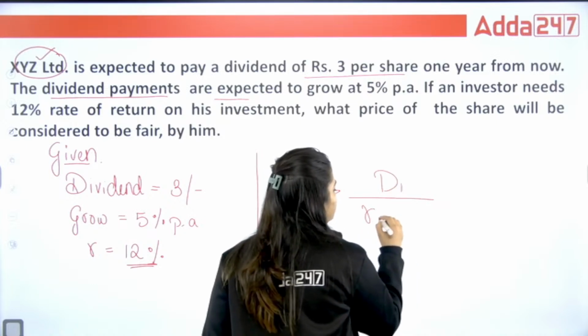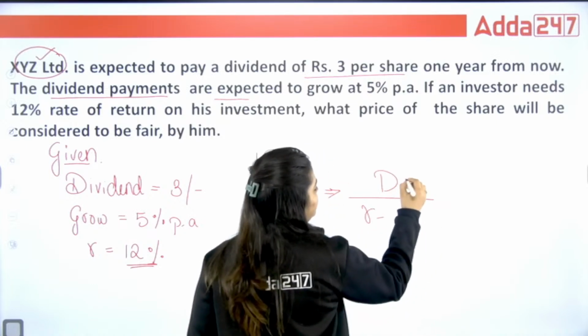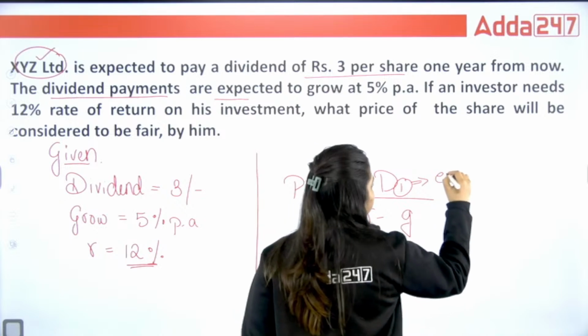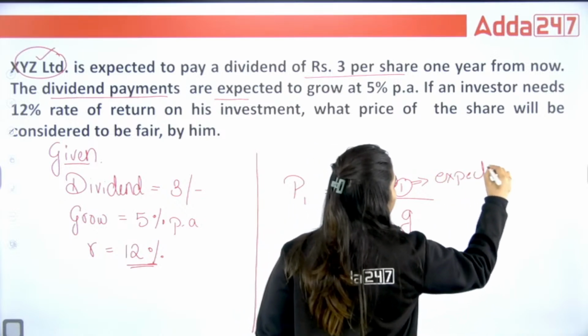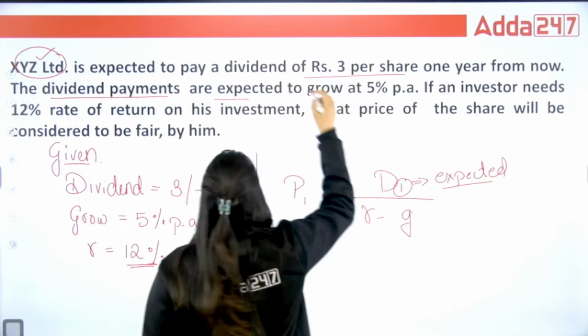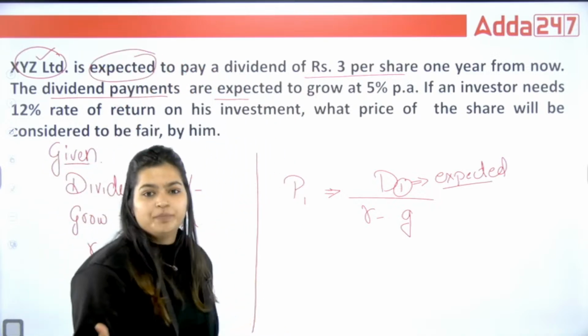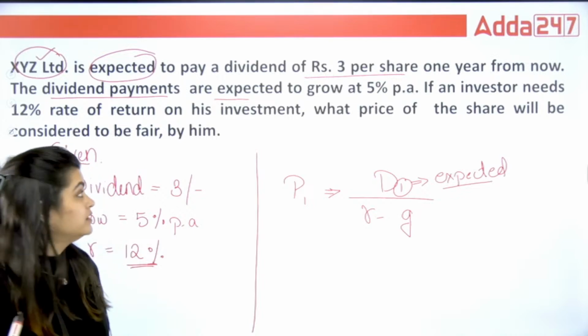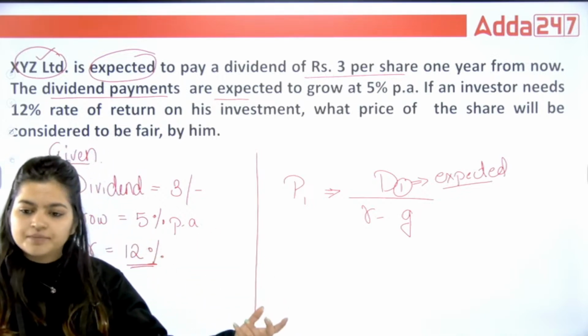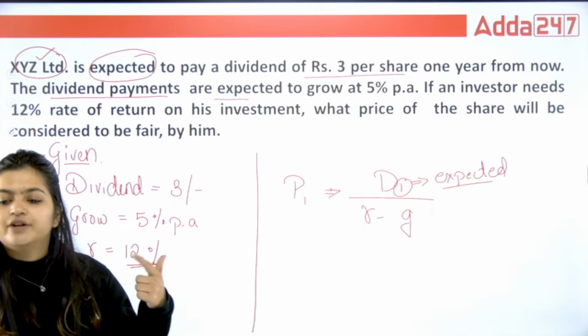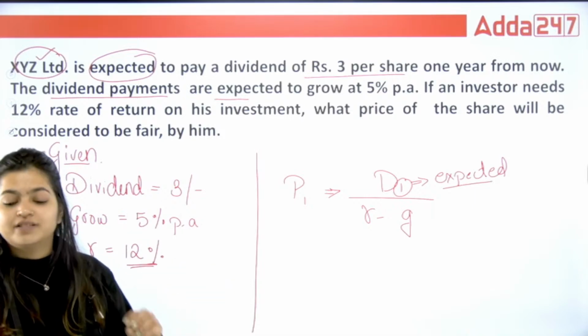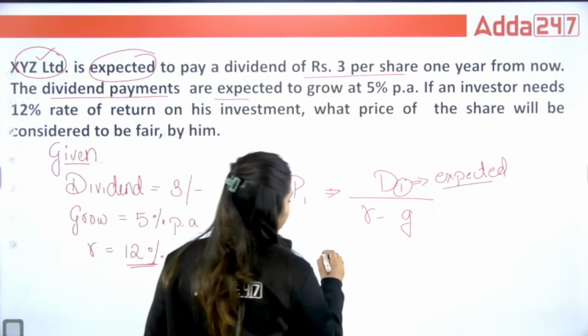D1 divided by R minus G. See, D1 is your expected dividend, and you can see here they have written the term expected. If as an investor you purchase this company's shares, they are expected to give 3 per share 1 year from now, meaning after 1 year you are going to receive 3. So that is your D1.